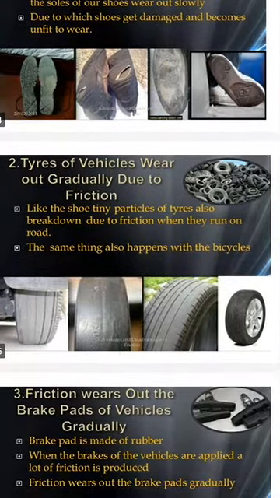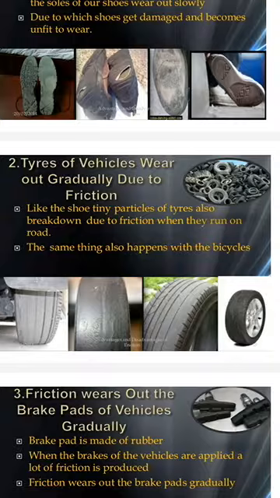So let us see in daily life, we observe that the tires of cycles, automobiles, as well as cars wear out because of friction between the tires and the road.